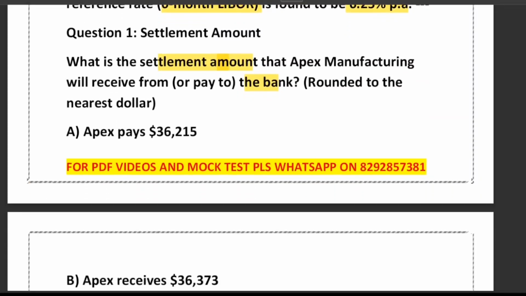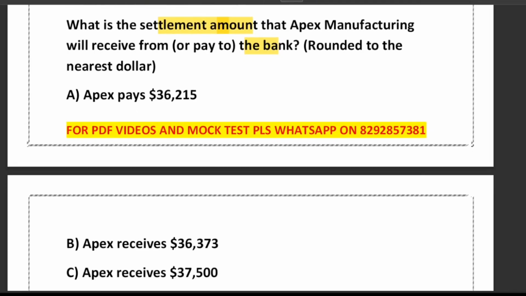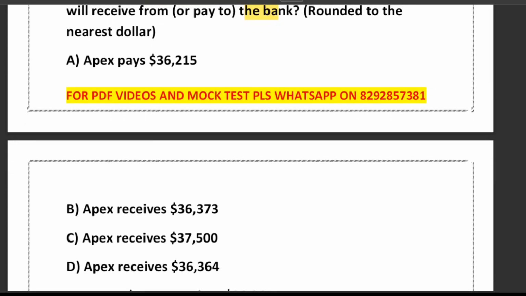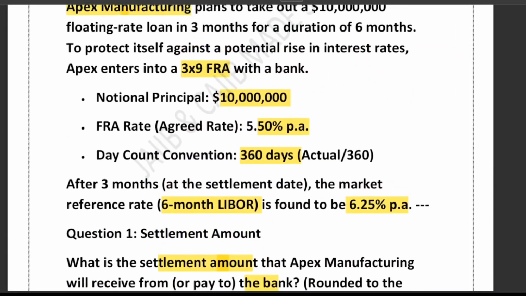The options they have given: Apex pays $36,215, Apex receives $36,373, Apex receives $37,500, Apex receives $36,364. These are the 4 options. So this is the question. Let's write down the key points, and I think you are familiar with the formula that we will use.